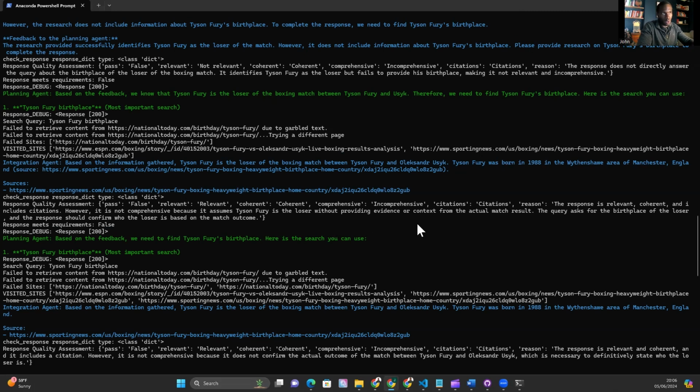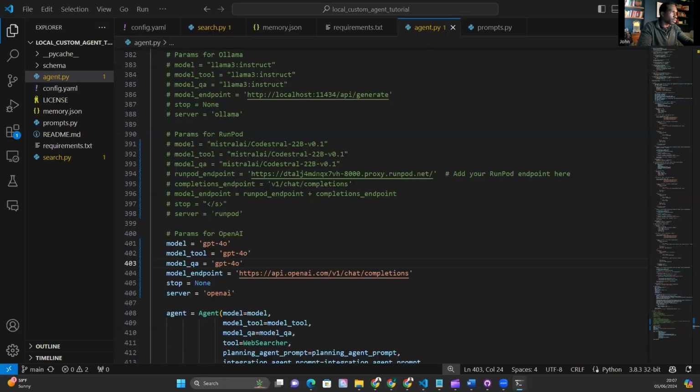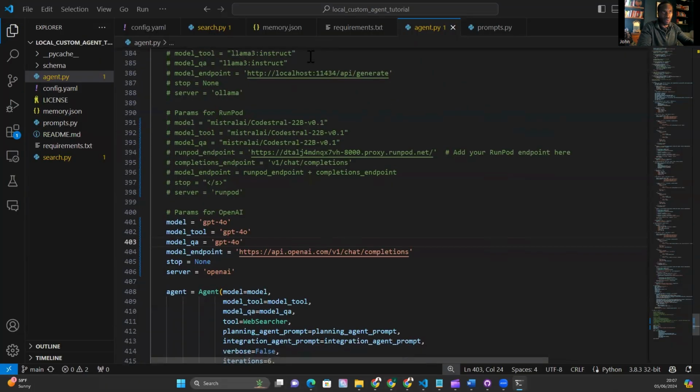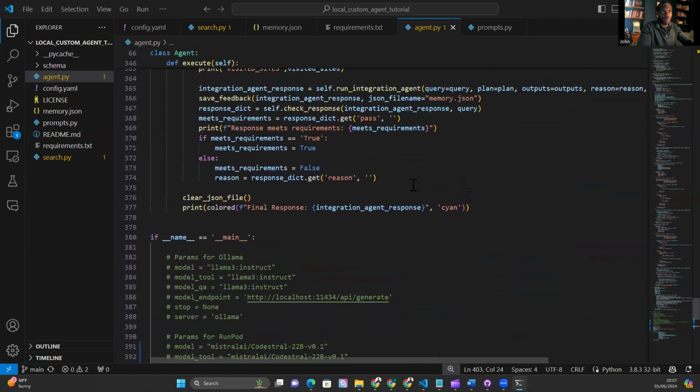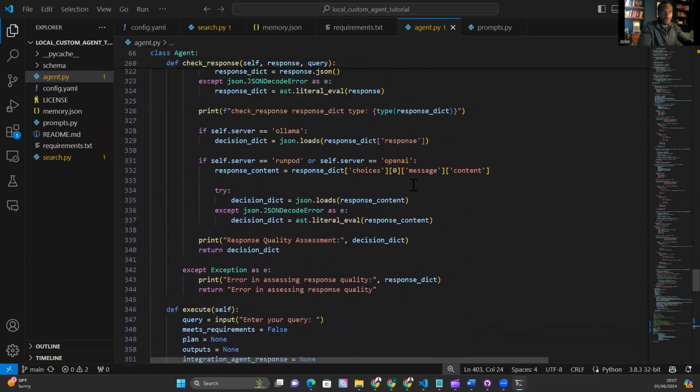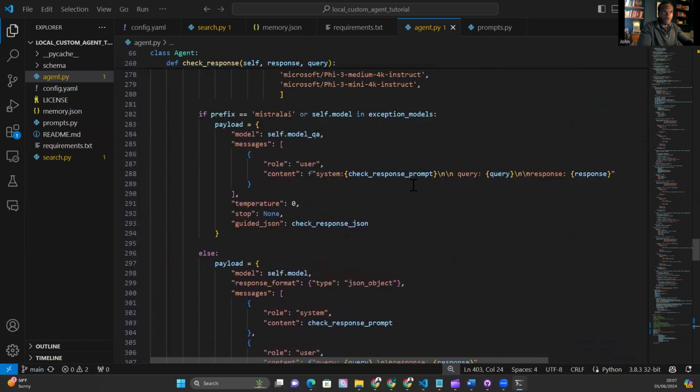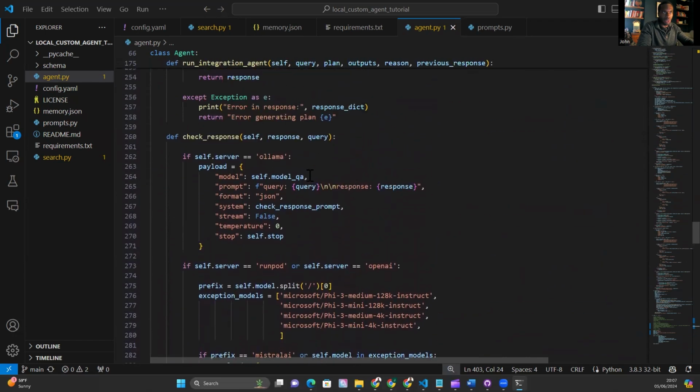I'll take a moment to explain why I believe that is. The quality assessment agent is obviously not aware that the first step of this question already answered the point about Tyson Fury being the loser. And we can see this if we go into the code, because we can look at the code for the quality assessment agent. So I'm going to pull that up and we'll step into the code a little bit. So this is what we're doing with the quality assessment agent.